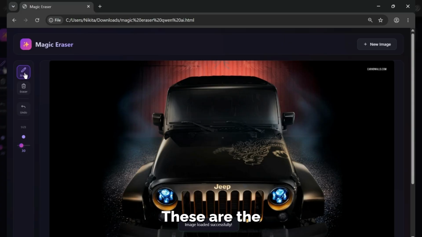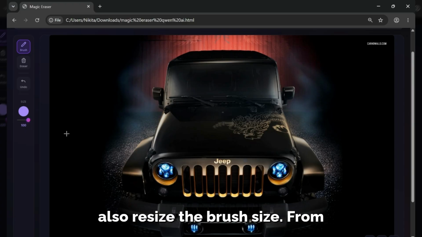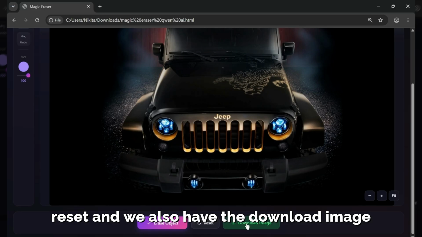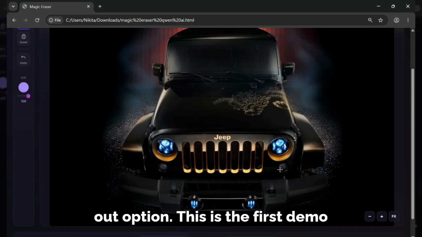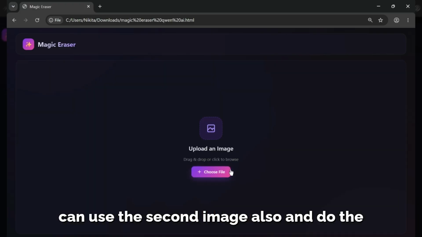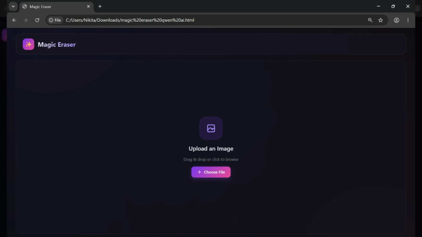These are the options: brush, eraser. We can also resize the brush size from here, and we have erase object, reset, and we also have the download image. From here we have the zoom in and zoom out option. This is the first demo we have created. Now from here we can use the second image also and do the same. Now we'll move to the second demo.